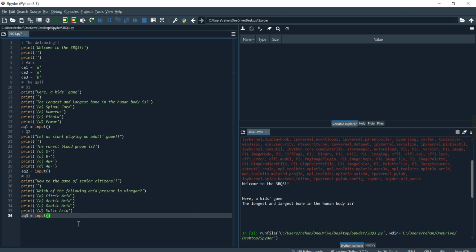So guys, now inputs are there, we need some ifs. So let's start by writing some ifs. Let's write if. First of all, let's code the question 1. If AQ1 is equal to K1.